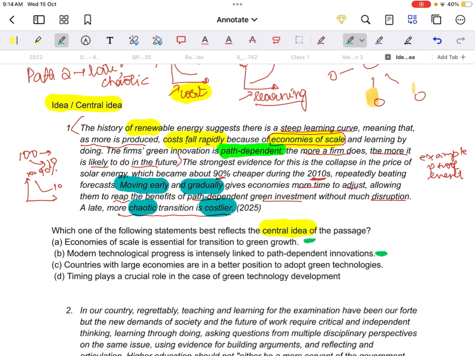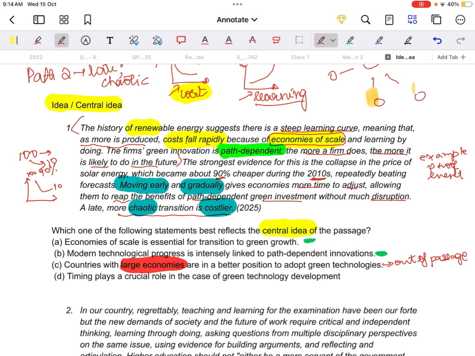Let's see. Countries with large economies are better positioned to adapt to green technologies. Anywhere in the passage, is he talking about large economies or big economies or advanced economies or developed economies? No, right? He's just talking about what will happen if we start early, what will happen if we start late. Clearly this is an out-of-passage statement. Why out of passage? Because he's talking about large economies.